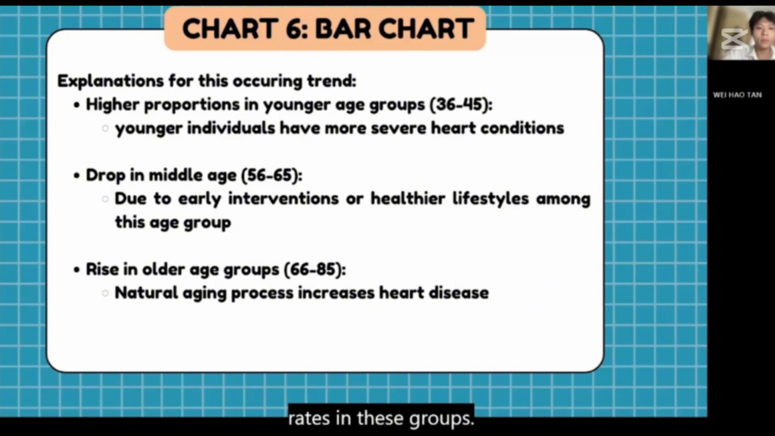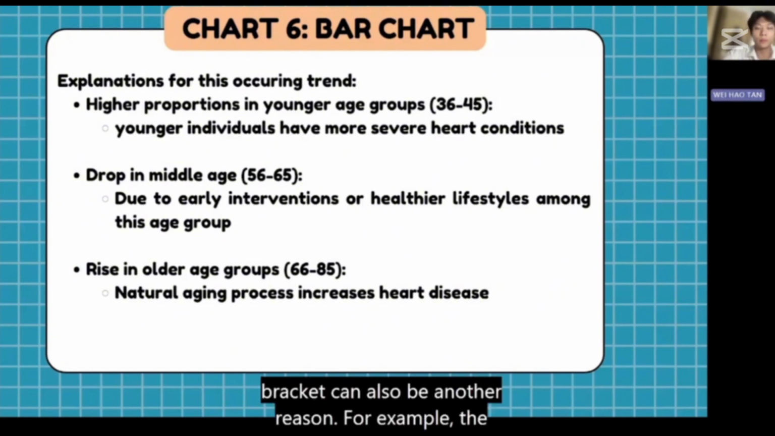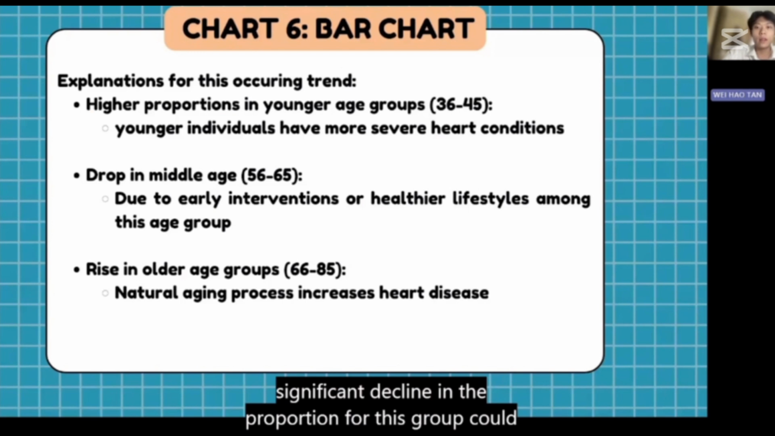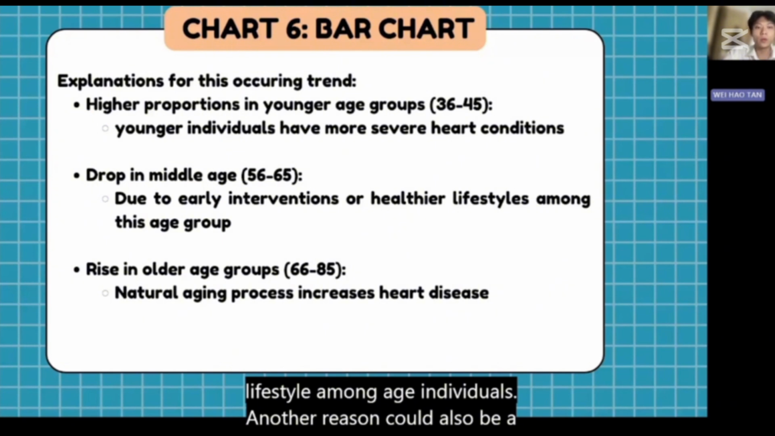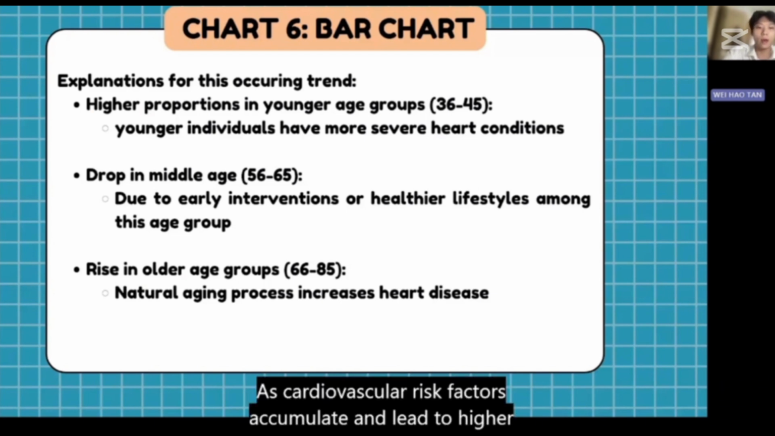The drop in the middle age, which is around the 56 to 65 age bracket, can also be another reason. For example, the significant decline in the proportion for this group could indicate the effectiveness of early interventions or a healthier lifestyle among aged individuals. Another reason could also be the rise in older age groups, which is around the 66 to 85 age group. The increase in heart disease prevalence aligns with natural aging processes, as cardiovascular risk factors accumulate and lead to higher susceptibility in older adults.